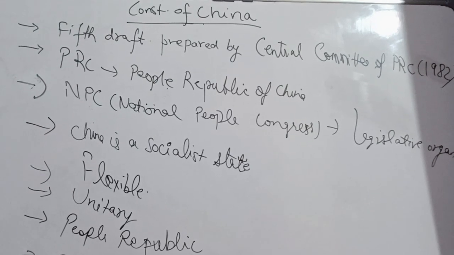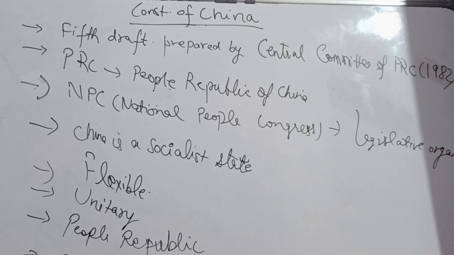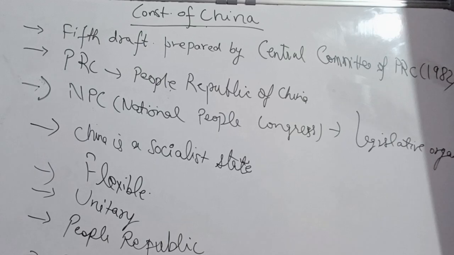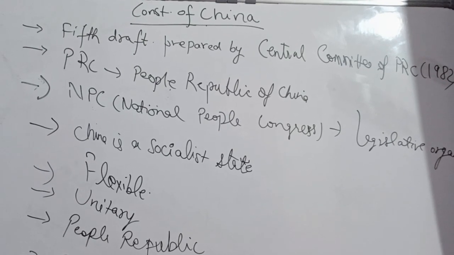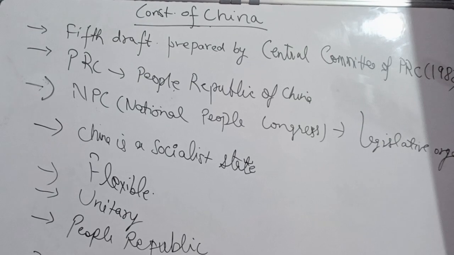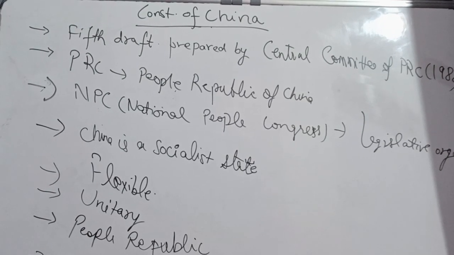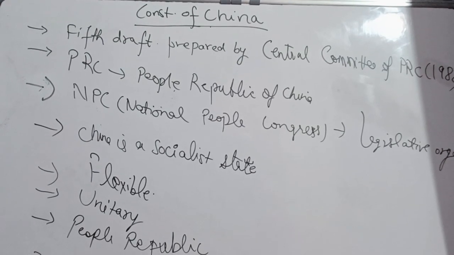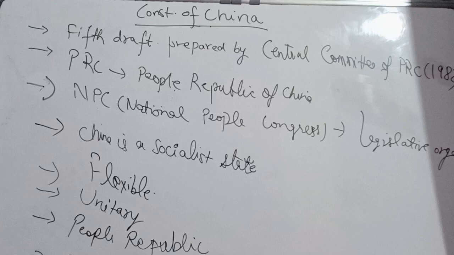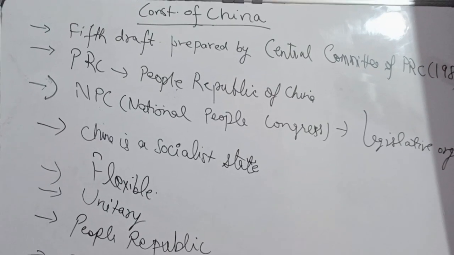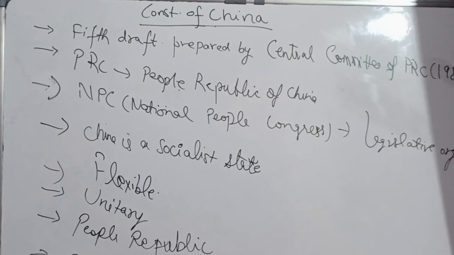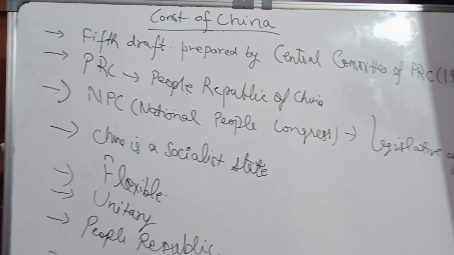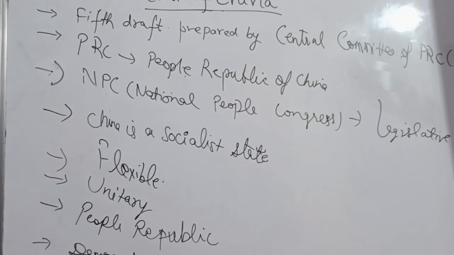Communist country means the resources of China, or you can say the entire material resources of China, are in the control of the government. Even though private bodies are also there, private industrialists, private businessmen, the resources, even the private resources, are also under the control of the government. It is the government which exercises control over all the resources of the country. That is why China is a socialist, or you can say communist, country.